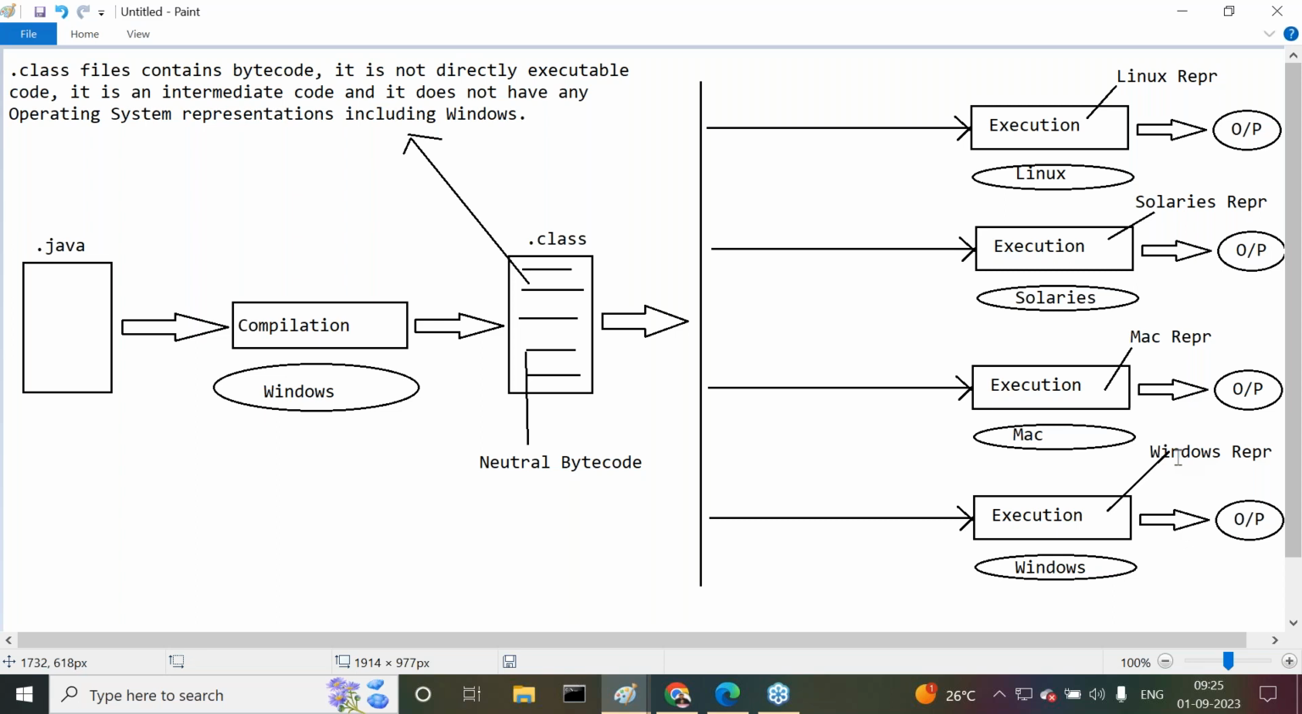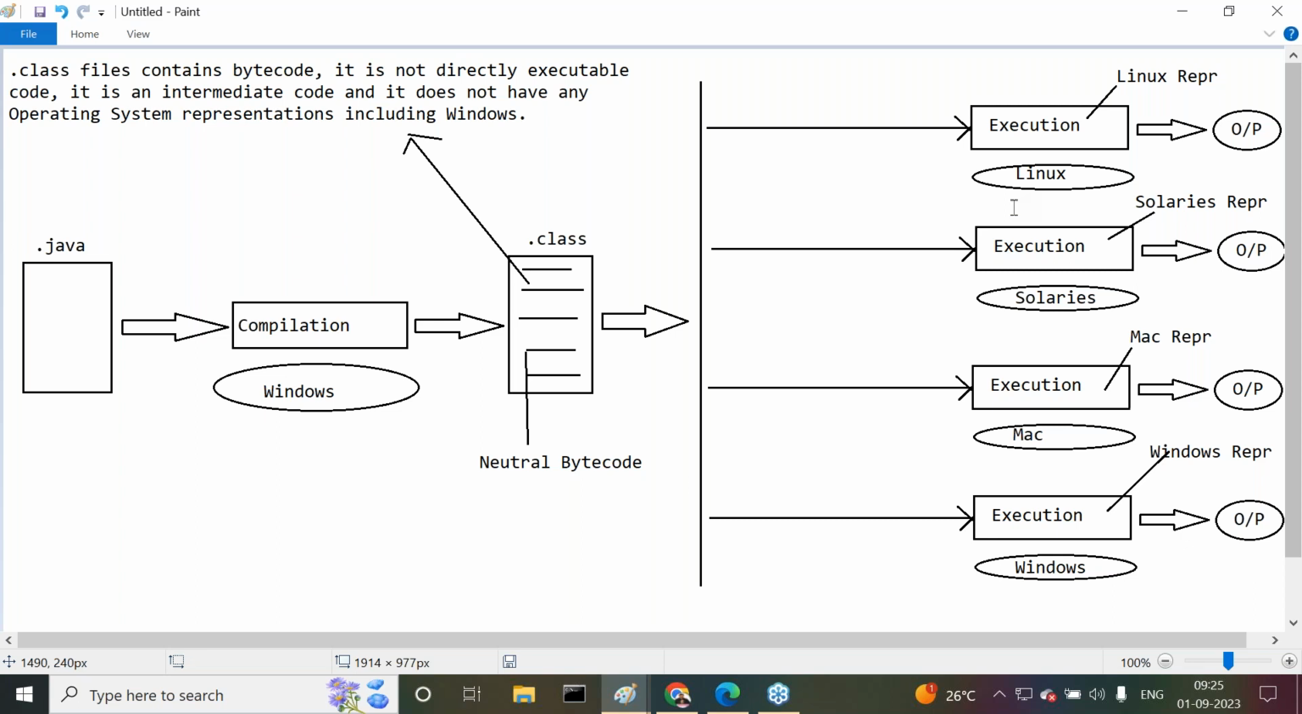What solution has Java provided? All of you observe carefully. Think a minute about it. This is neutral bytecode, but we require the bytecode under the local operating system representations. If it is possible to convert the bytecode from neutral nature to the local operating system representations, then our problem will be solved. Got my point or not?